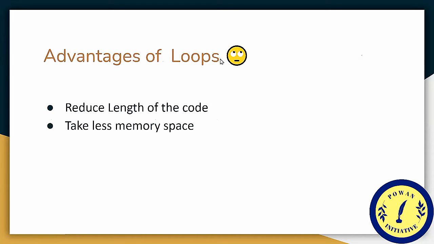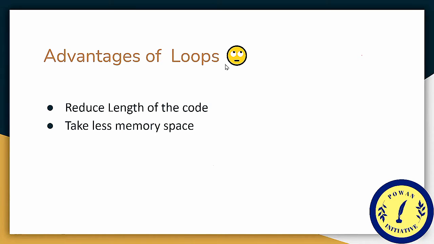Now, what are the advantages of loops? Why are we using loops? See, when we need repetition of the same code a number of times, at that place we use a loop in place of writing the same code over and over again. The way of repetition forms a circle. That's why repeating statements are known as loops.